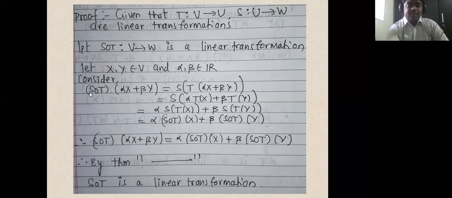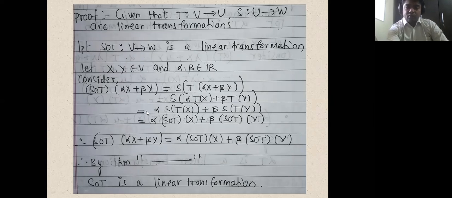Consider whichever map you have to prove linear, consider that map. S compose T of the linear combination alpha x plus beta y. Apply the definition of the composition function, that is the same as S of T of alpha x plus beta y. Now inside, T itself is a linear transformation. So this is the same as S of alpha times T of x plus beta times T of y in the bracket itself, because T is a linear transformation.